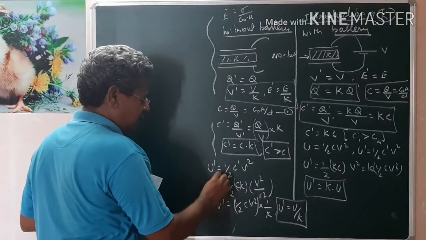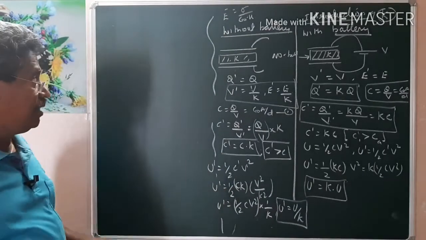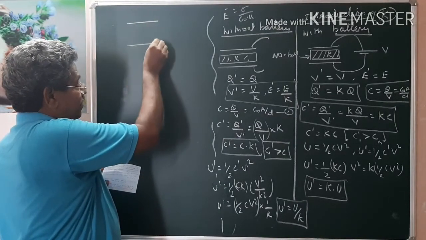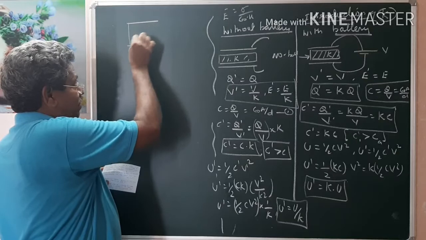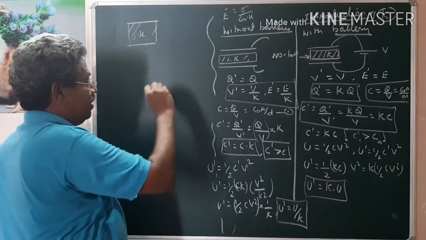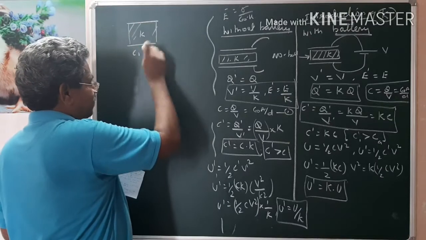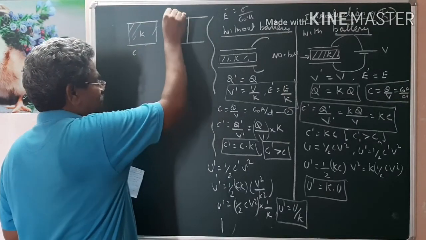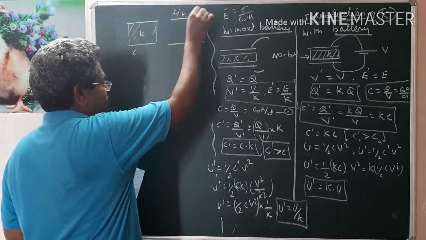Then one more problem I want to explain. Suppose we assume this is one capacitor, already filled with one dielectric material of dielectric constant K. Its capacitance is C. Immediately this material is divided into two parts, so the length becomes L by 2.